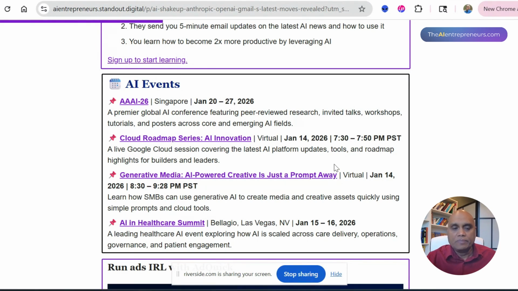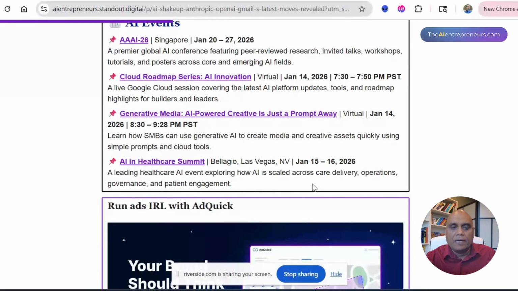It's virtual. And Generative Media: AI-powered creative is just a prompt away. It's again a virtual one, on the 14th. And an AI in Healthcare Summit, at the Bellagio in Las Vegas, happening Jan 15th to 16th. By the way, these are all links that you could click and then register yourself or get more information. So that's one section that I thought you would find interesting.